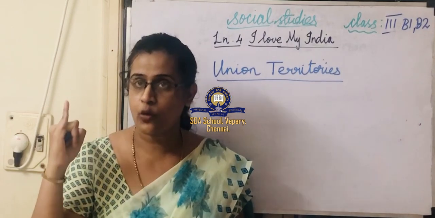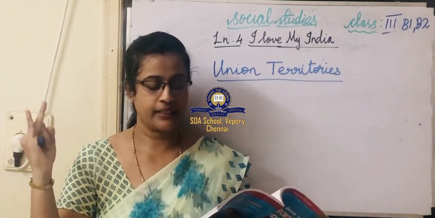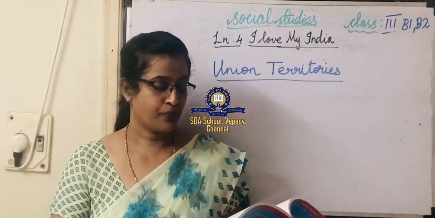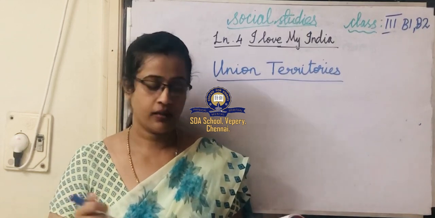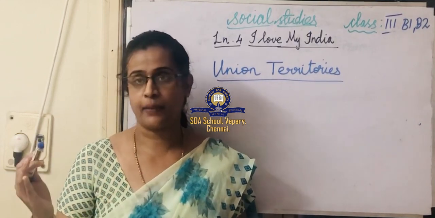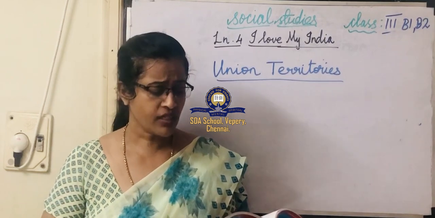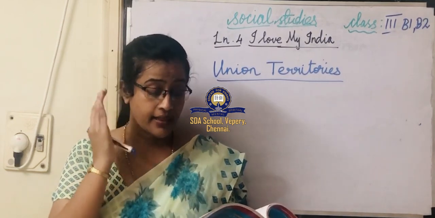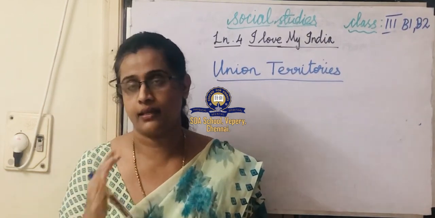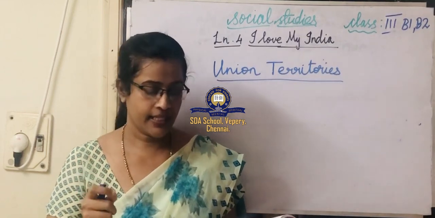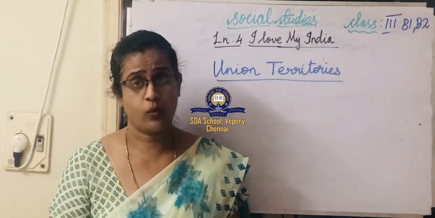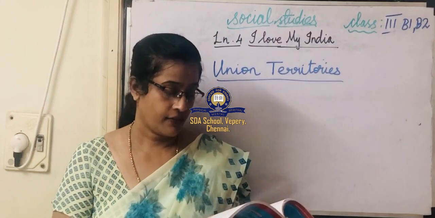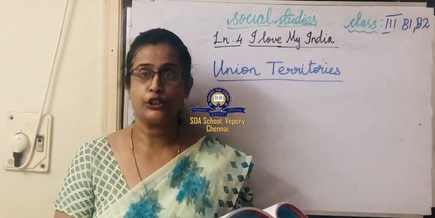First one is Andaman and Nicobar Islands. Its capital is Port Blair. Second one is Chandigarh. Its capital is Chandigarh. Third union territory is Dadra and Nagar Haveli, and its capital is Silvassa. Fourth one is Daman and Diu.